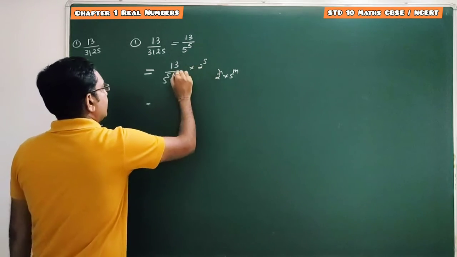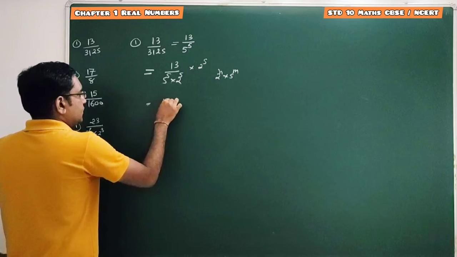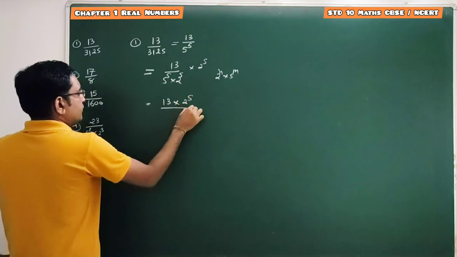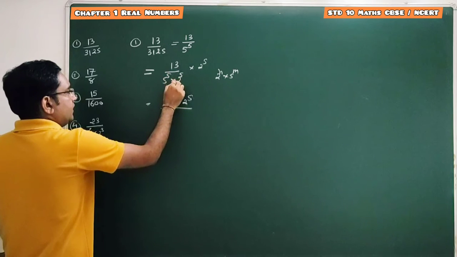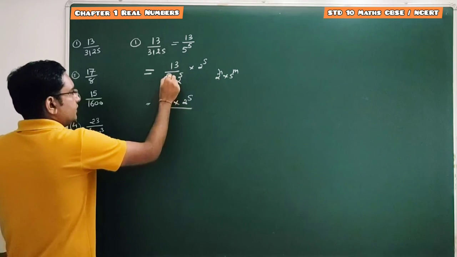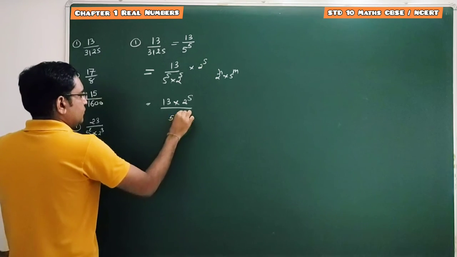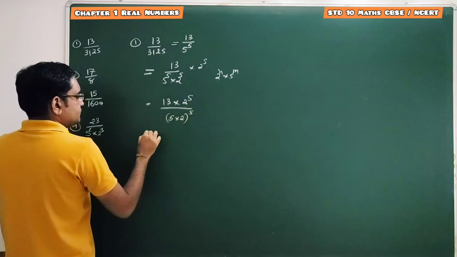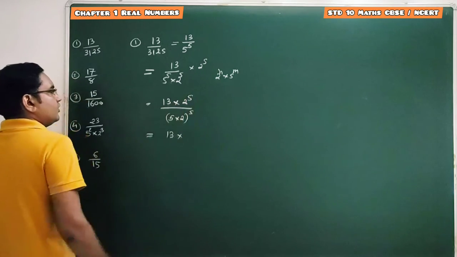So multiply and divide the given rational number with 2 raised to 5. So it's 13 into 2 raised to 5, and this one is 5 raised to 5 into 2 raised to 5. So here we can take this power 5 as common. So it's 5 into 2 raised to 5. Done. So it's 13 into 2 raised to 5.